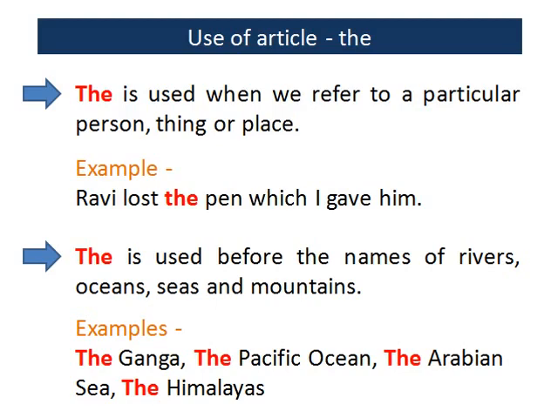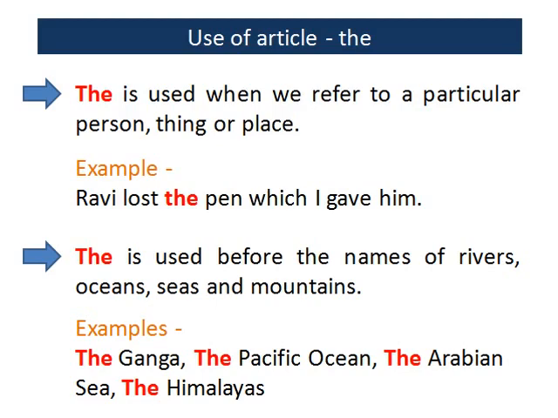The is used before the names of rivers, oceans, seas, and mountains. Examples: the Ganga, the Pacific Ocean, the Arabian Sea, the Himalayas.